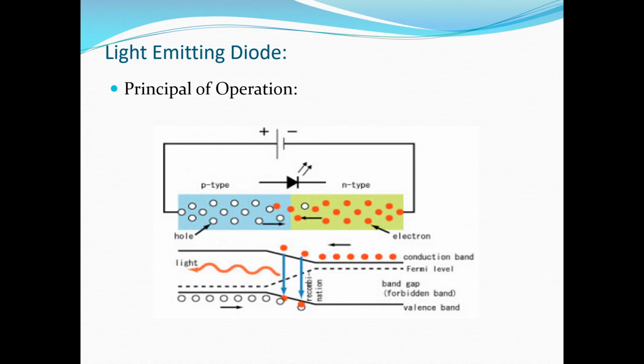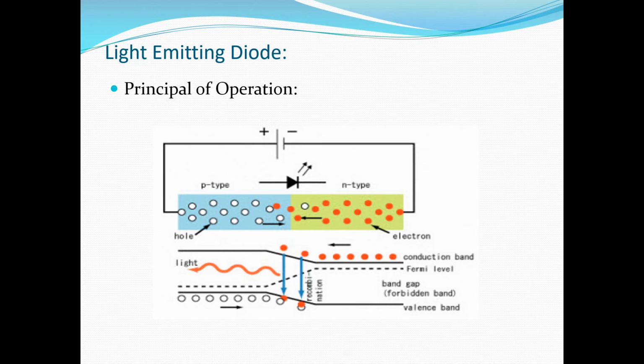The anode of the LED is a p-type semiconductor which contains large number of holes, and the cathode is an n-type semiconductor material which consists of large number of electrons. When no voltage is applied across LED, a depletion region separates the two sides.